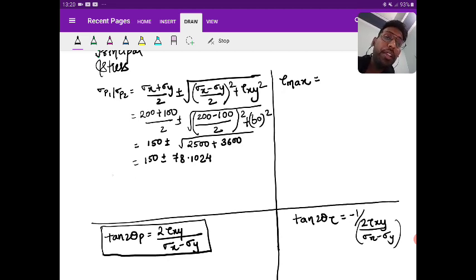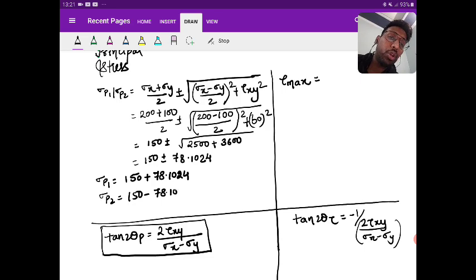So for sigma p1, I already told you that I will take the plus value. So it is 150 plus 78.1024, and for sigma p2, it is 150 minus 78.1024. So what is the value you are getting?